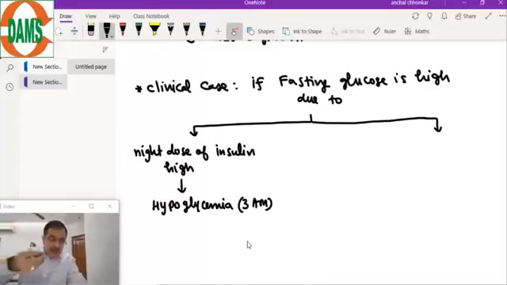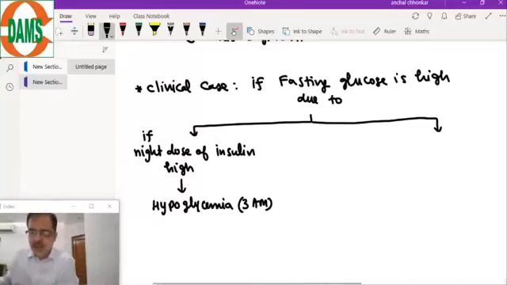Think practically. The patient has taken dinner, so that food will take care of the sugars for around 3 to 4 hours. After that, the patient is sleeping and not taking anything. So as a result, what will happen? Sugar will go down. If the night dose of insulin is high, the patient is not taking food at night while sleeping, so hypoglycemia will take place.